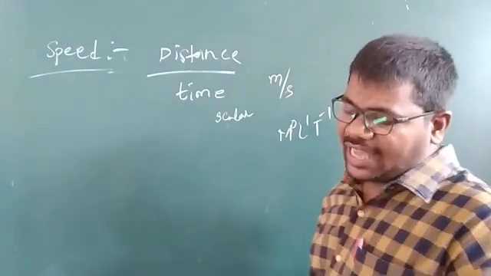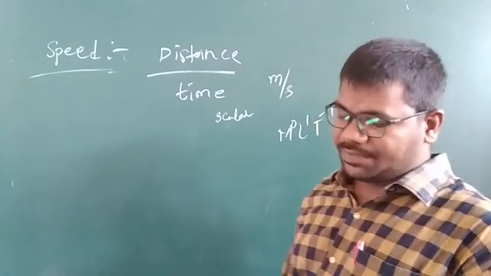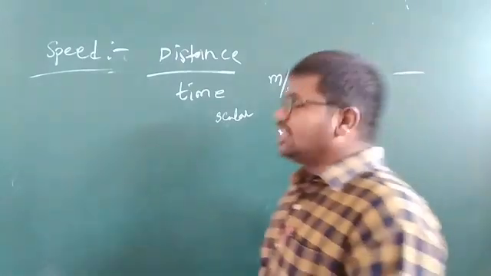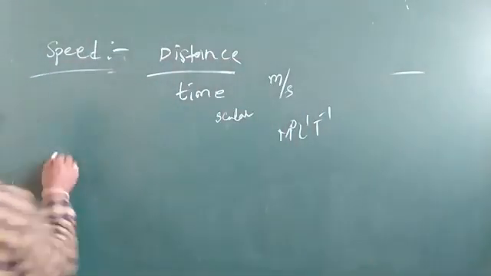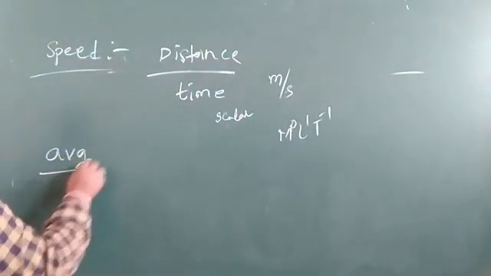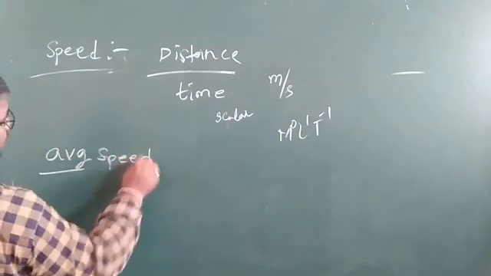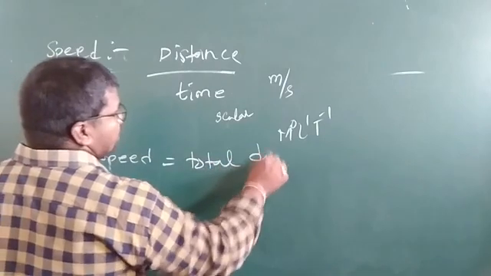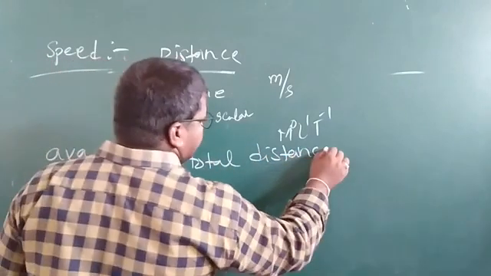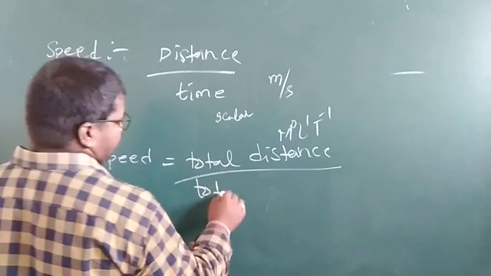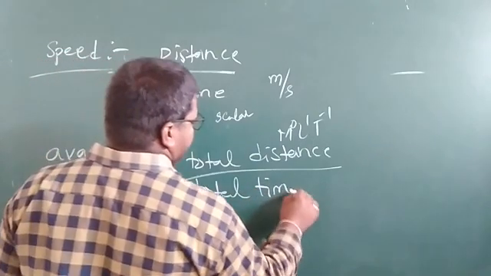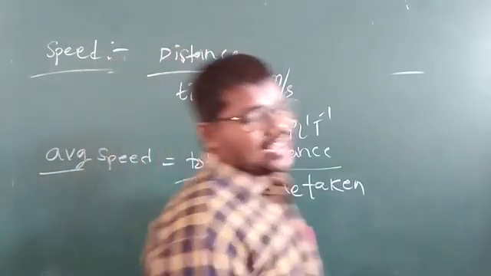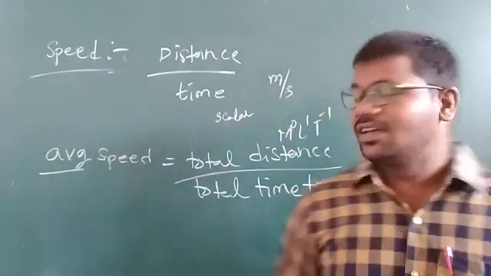Next, average speed. Average speed is defined as the ratio of total distance to total time taken.